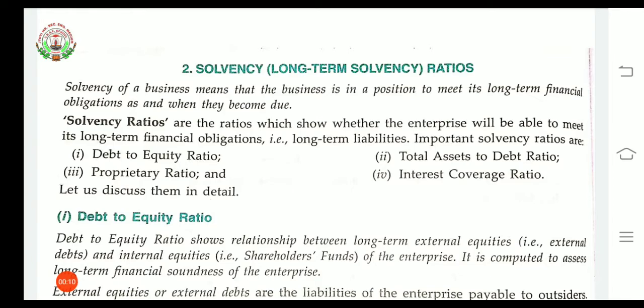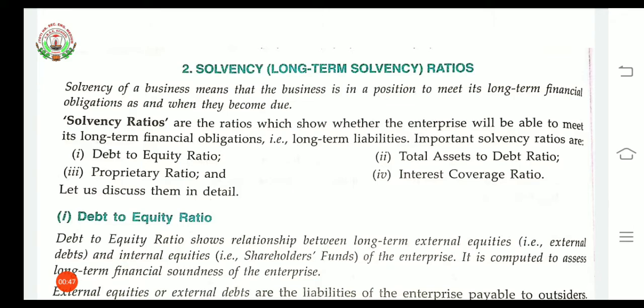In the last two classes we have studied liquidity ratios. Liquidity ratio means short-term solvency. In that, two kinds of ratios come. First is current ratio, second is liquid ratio or quick ratio or acid test ratio. Now, what are the formulas of these ratios? Formula of current ratio is current assets divided by current liabilities. Formula of liquid ratio or quick ratio or acid test ratio is liquid assets divided by current liabilities.